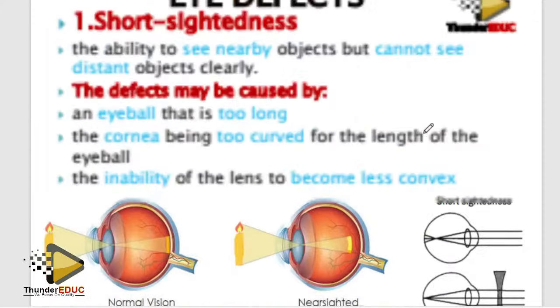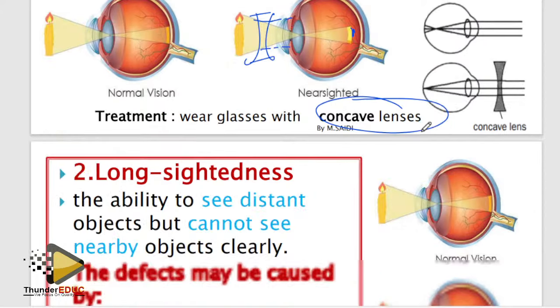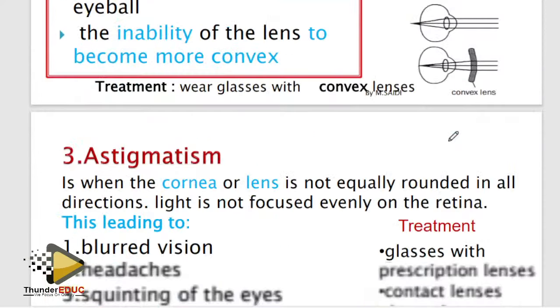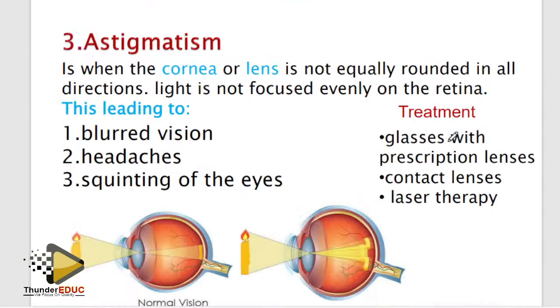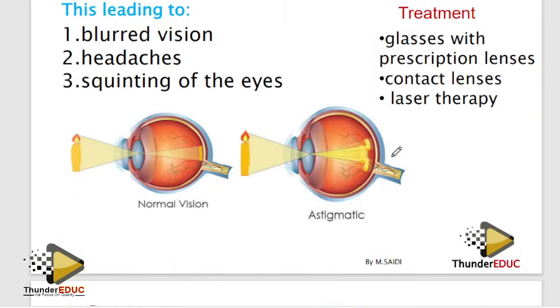But short sight means that the image is formed in front of the retina. So I need to diverge the light, so that it appears to be coming from a near object with a big beam. And then astigmatism: you have to put on glasses prescribed by the doctor, and you can also do laser therapy. You go for surgery.